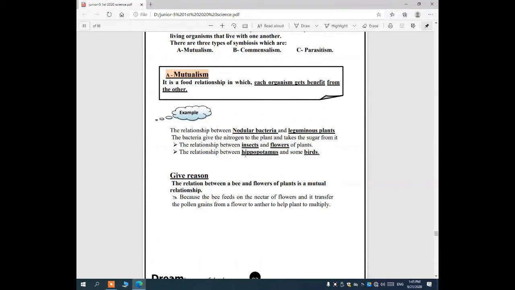Number two, the relationship between insects and flowers of plants. Both of them get benefits. The relationship between hippopotamus and birds, both of them get benefit from each other. So all these examples are examples of mutualism. What is the meaning of mutualism? It's a food relationship where both of them get benefit.